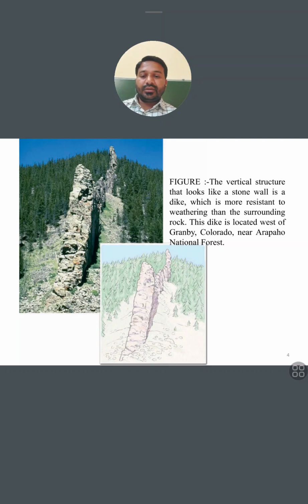If you see the dike, the country rock around it gets eroded, but the dike remains stable. It's also eroded, but compared to the country rock, it's not eroded so fast because it erupted later. It cuts the country rock. That's why it's more resistant to weathering than the country rock. So you will see the whole wall-like structure.